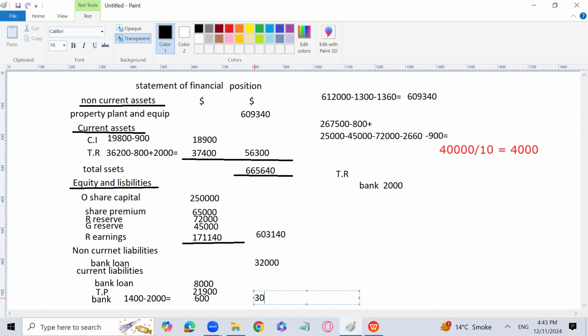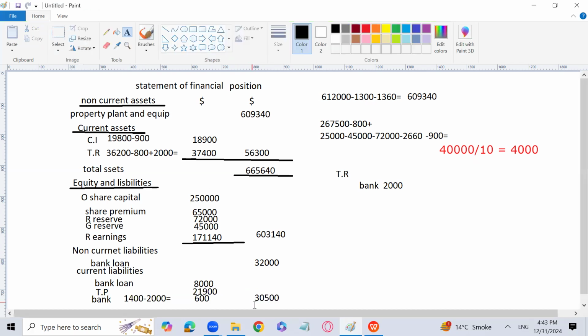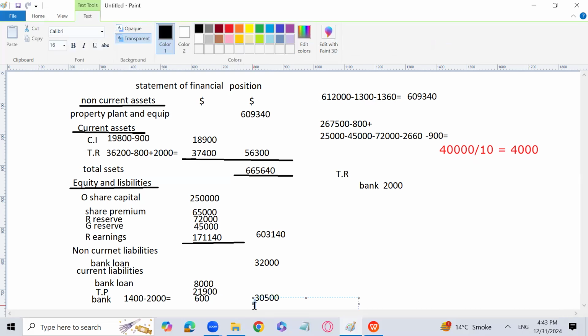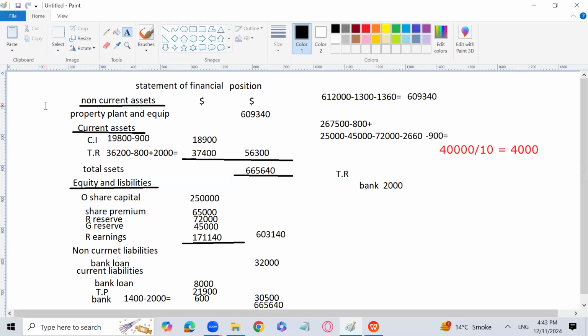So 30,500 is going to be the current liabilities, and the total will become again the same: 665,640 is the total of the equity and liability section of the balance sheet. So this is how we have done this question. If you have any problem, you can ask me. That's not a big issue. I can make you understand. 665,640, so the balance sheet is equal. Any question you can raise.